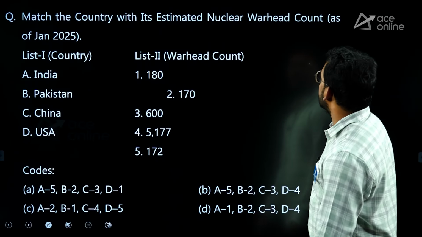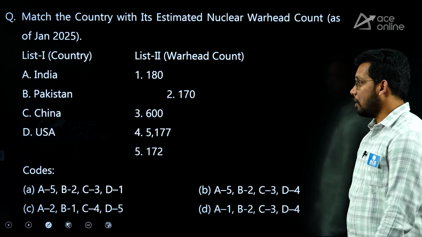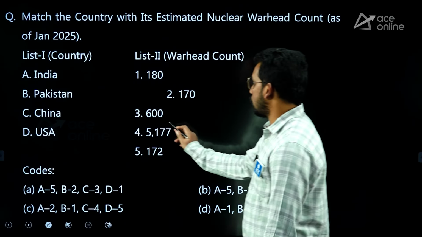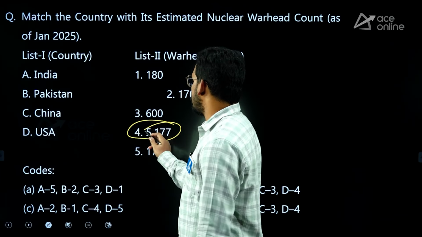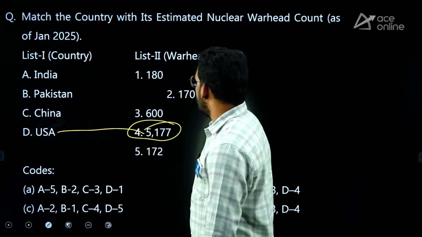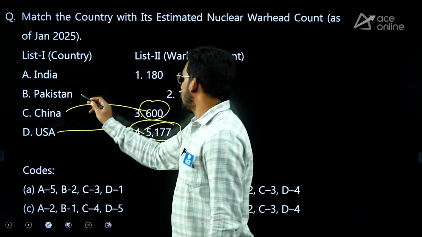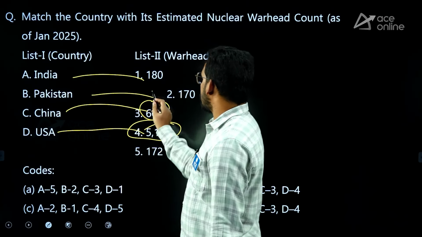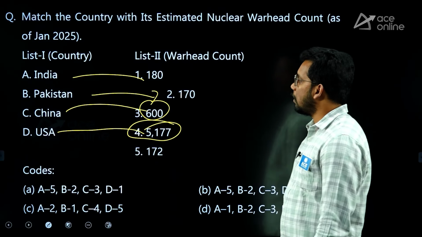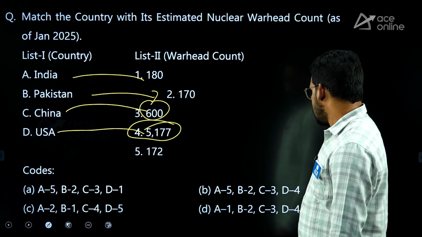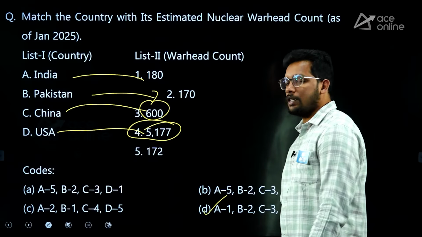Next, nuclear estimated warheads. Okay, nuclear energy. The highest number of nuclear warheads is for the USA, 5,177, so D4. China has approximately 600. India has 180. Pakistan has 170. Okay, A1, B2, C3, D4. So the answer is D.